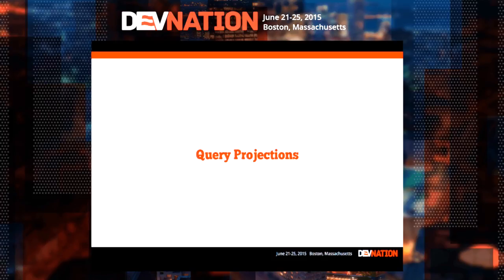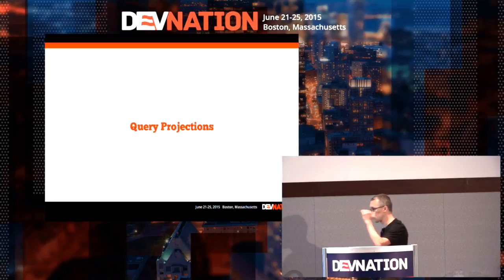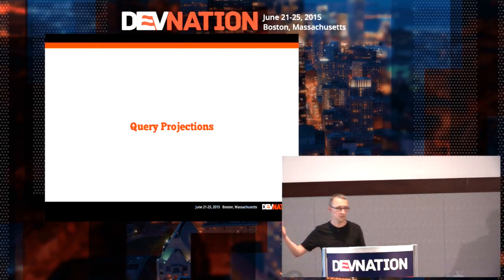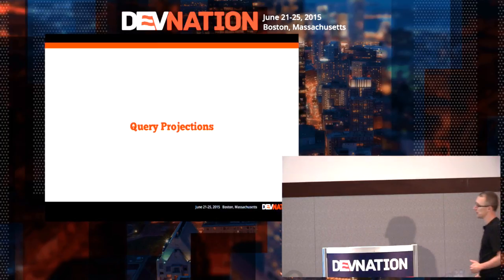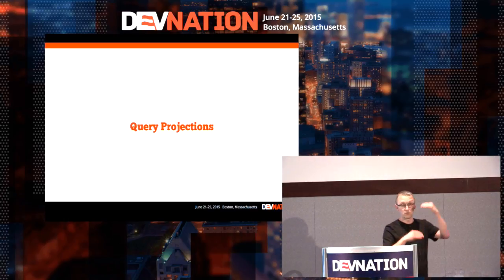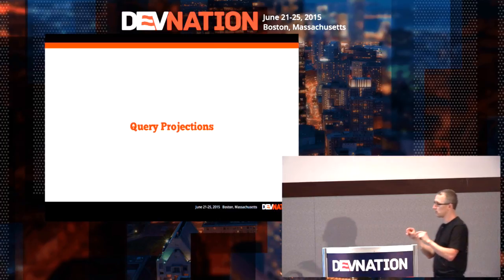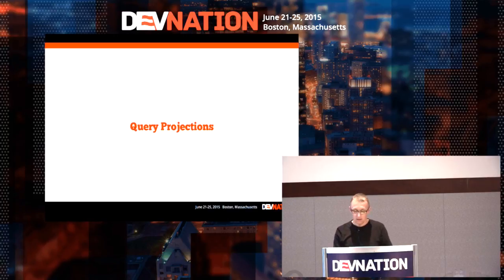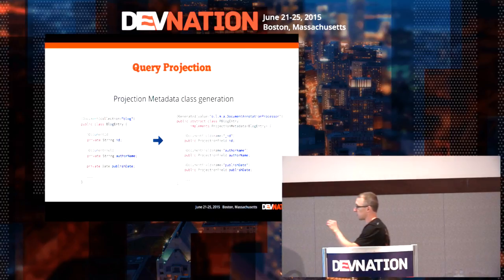Okay, query projections. The cool thing about MongoDB is that you can have large documents. It's a document store, so one document can be up to 16 megabytes. Let's say I have a blog entry with a long article and tons of good comments on it. It can be very, very big. But if I want to see the list of my articles on a page, I don't want to pull everything just to display title and date and author, maybe. So we can use projection, where we specify which fields we want to retrieve.